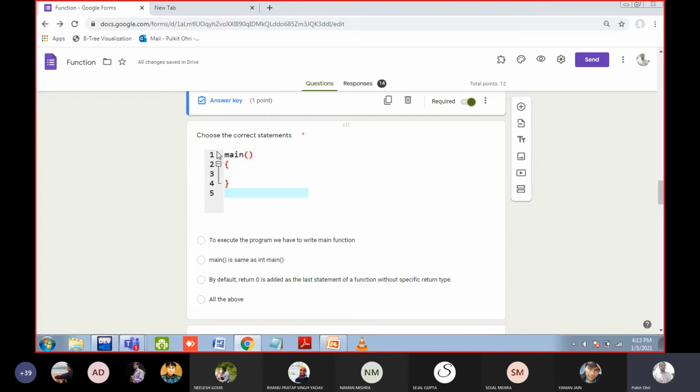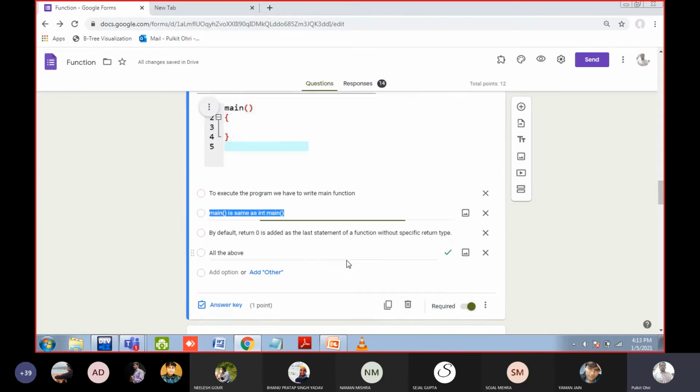Of course, when you have written int here, or even if you have not written int here, computer will write int. And also, if you have not returned 0, then it will write return 0 by itself. So return 0 is added, and all of the above is the answer.